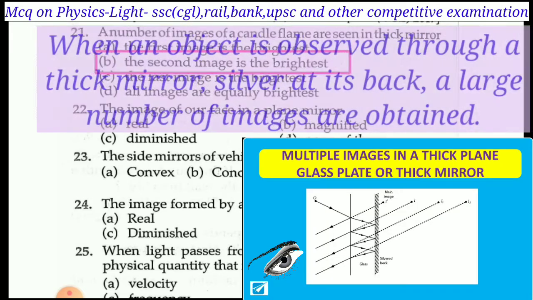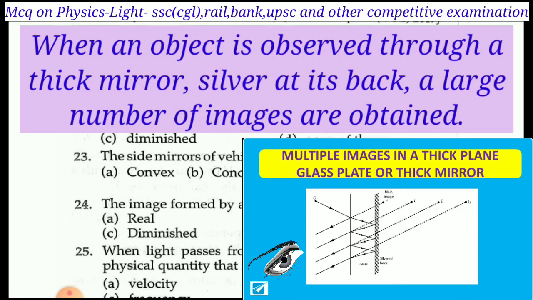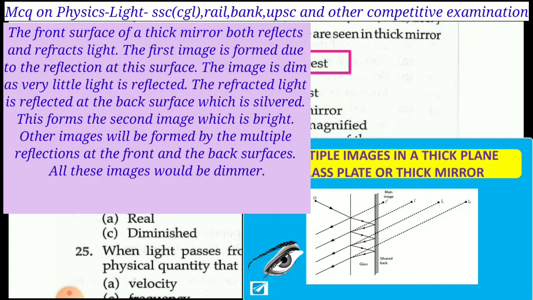Dear student, when an object is observed through a thick mirror silvered at its back, a large number of images are obtained. The front surface of a thick mirror both reflects and refracts light. The first image is formed due to the reflection at this surface. The image is dim as very little light is reflected.